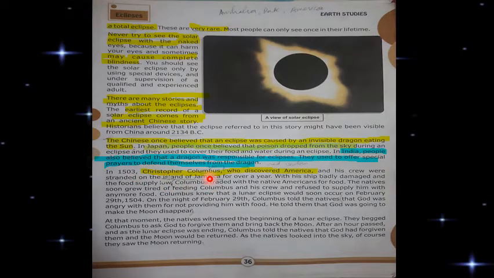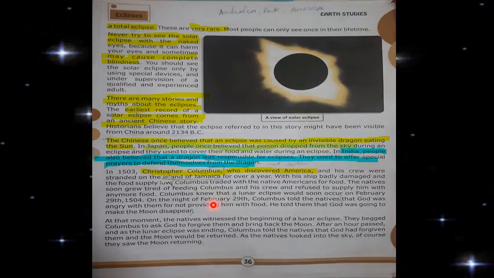He knew that a lunar eclipse was soon going to happen. So he warned the Native Americans. He said that God would be angry with them, and he would snatch their moon if they did not supply food.